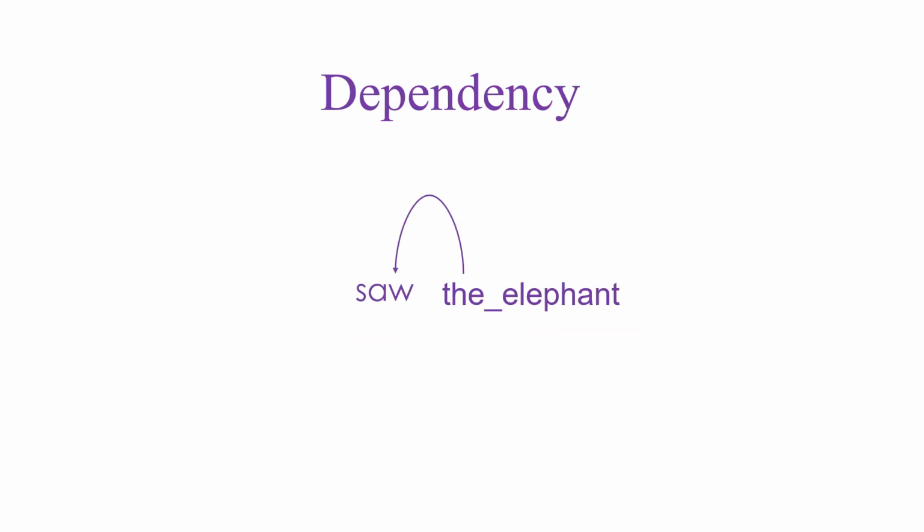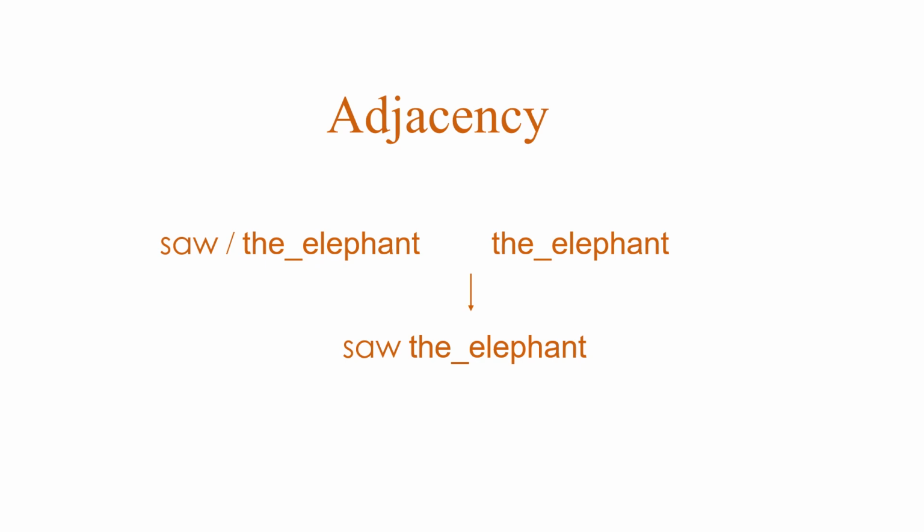2. Dependency. This means I am not just grouping them, but I am also saying something specific about the relationship between the words. I want to group these words, but I also want to say that there is a strong relationship between them. There is another possibility. 3. Adjacency. Here, it means that there are words in a row and they are connected with each other either to the right or left. So the structured or unstructured grouping depends on deeper grammatical properties.